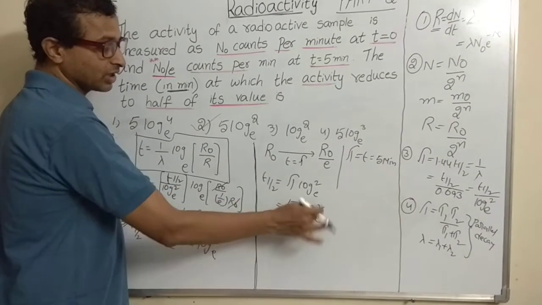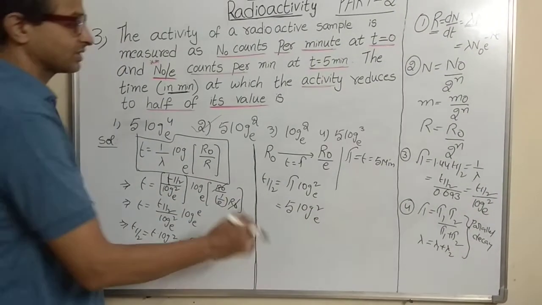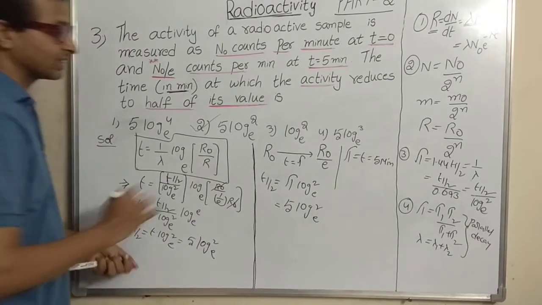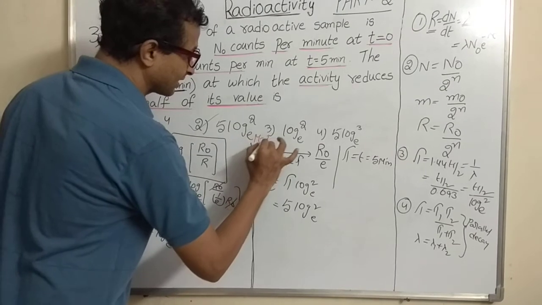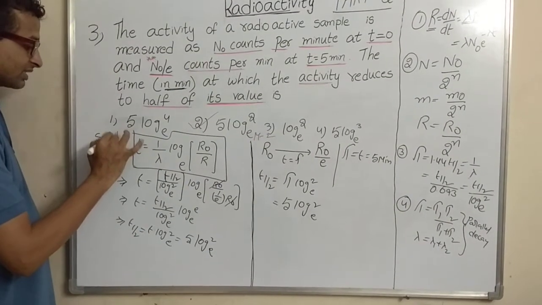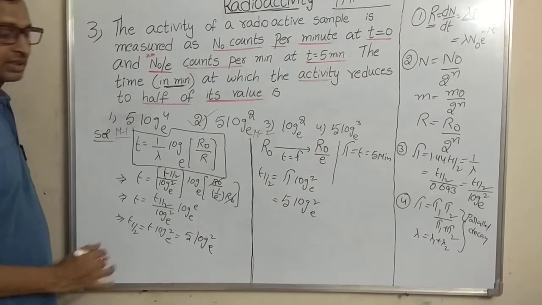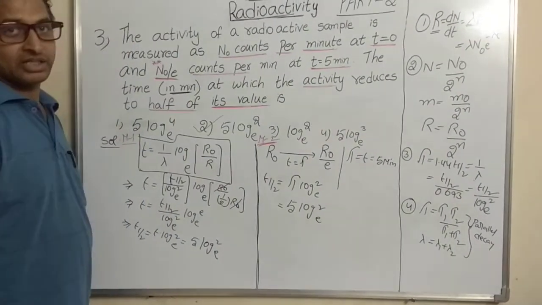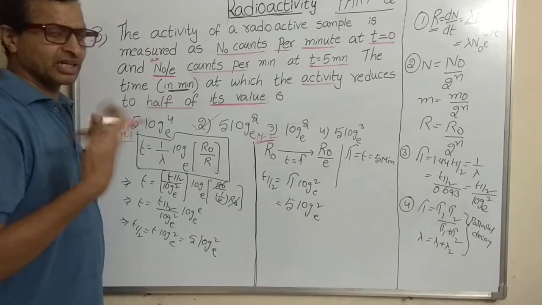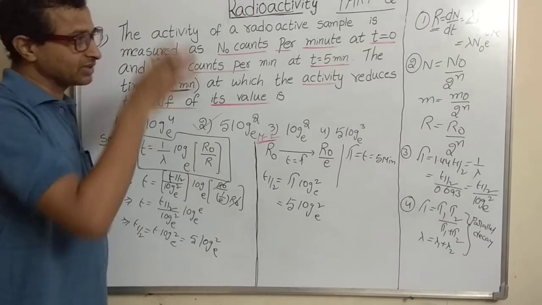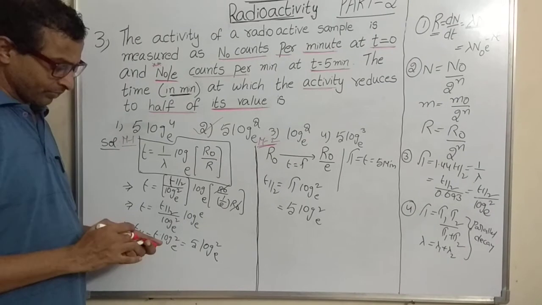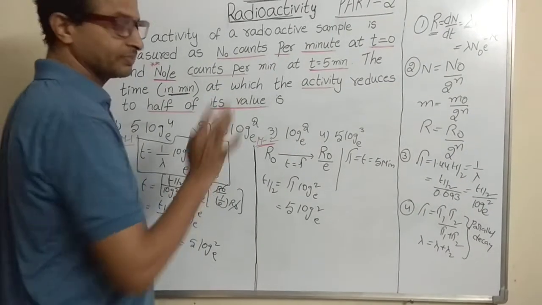So 5 into log 2 base e. Simple. See how few steps we use to get the answer in the second method. In the first method, this is the way you have to do the problem; in the second method, this is the way. So that is why I ask you to memorize several times the table which I gave in the first video. It is very important.